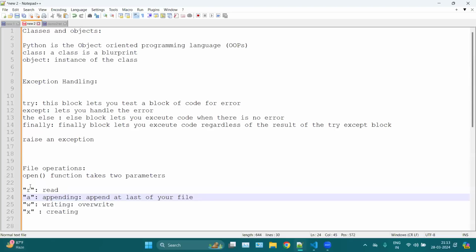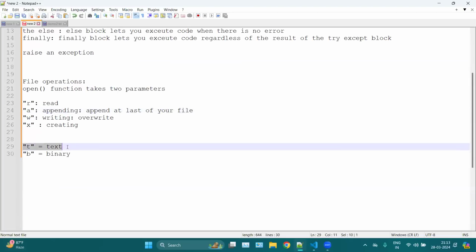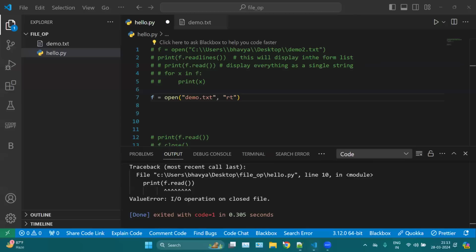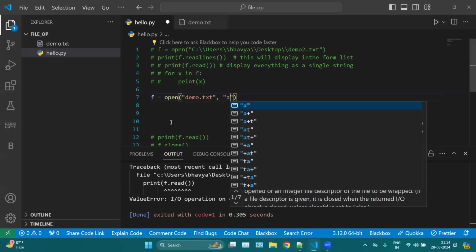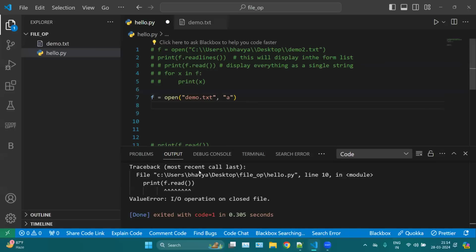It means we are reading a text file. If you are reading an image, then you can mention B here for binary. By default, text is there, so it is not compulsory to mention T here. Even R is also the default here. But if you're performing any other operation, then you have to mention A or W or whatever you are performing, which here means I am appending this file. Then I can use f.write.